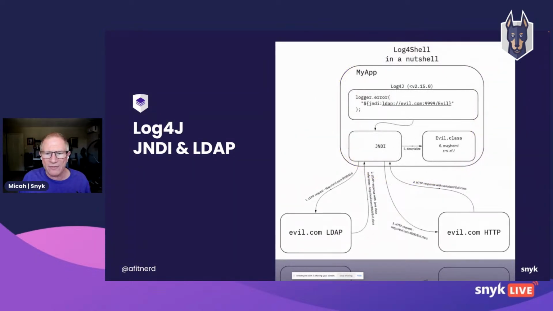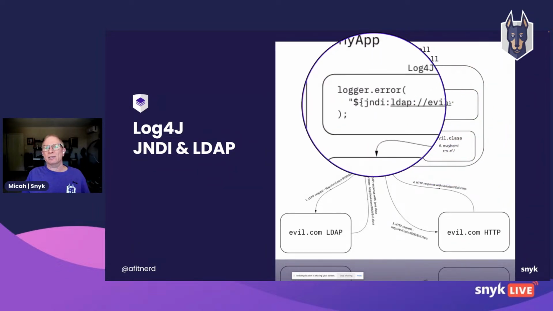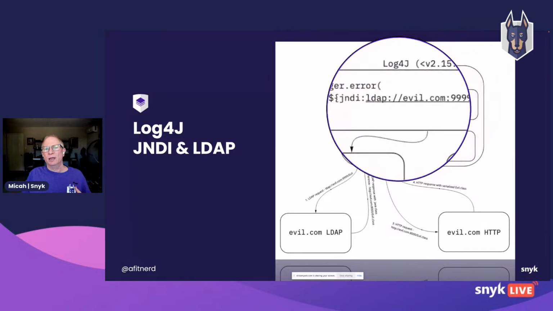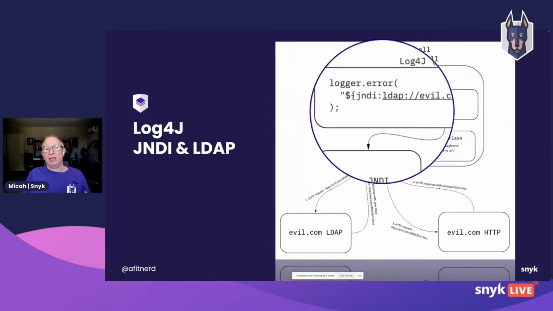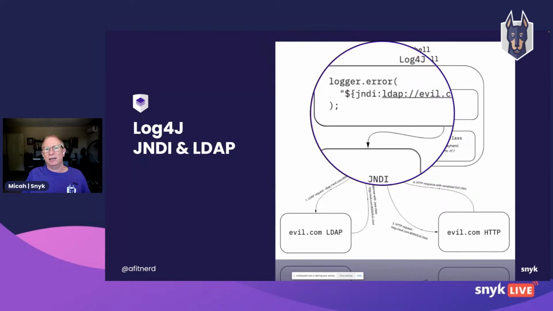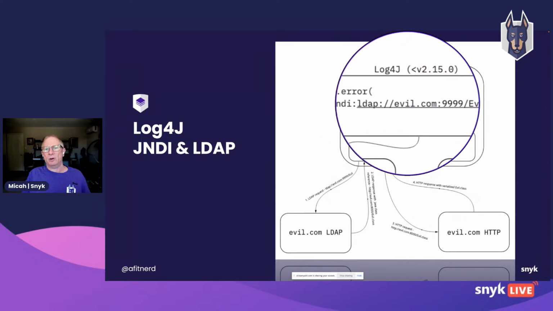And frankly, we really haven't considered as much what gets sent to the logger the way that we have for things like input on browser pages. Now, once you get a string like this, it's an interpolated string that's a URL that has the JNDI service called out, and then it has an LDAP URL.